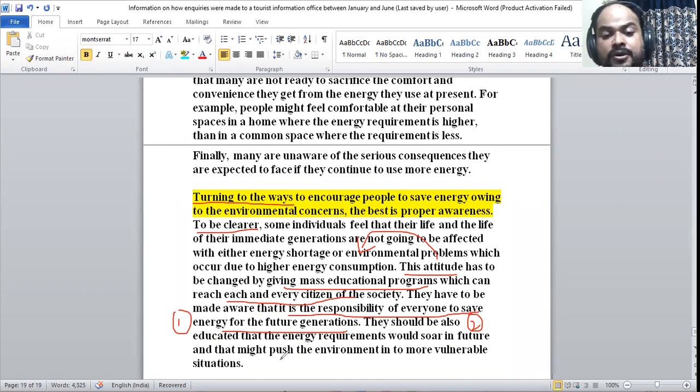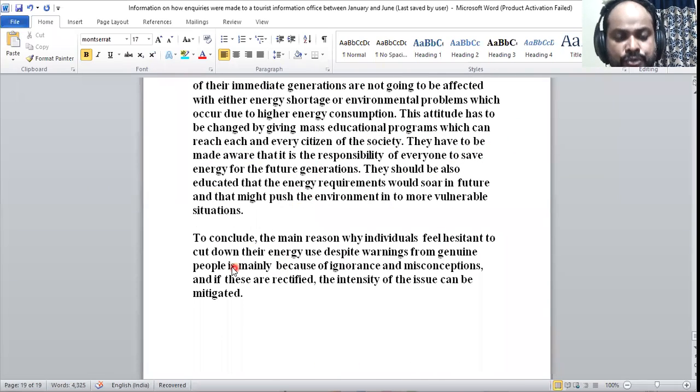They should also be educated that the energy requirements will be going higher in future, and this might push the environment into more vulnerable situations. So these two things we need to make them aware of because of this particular attitude. It is because of the ignorance. Now going ahead with the conclusion.